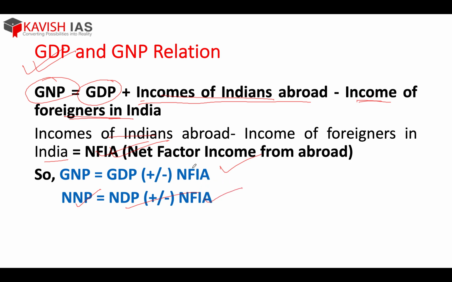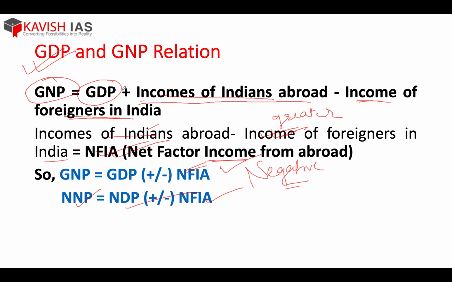In the Indian case, net factor income from abroad is always negative. Why? Because the income of foreigners in India is always greater in comparison to the income of Indians abroad. That is why our net factor income from abroad is always negative. Remember this.